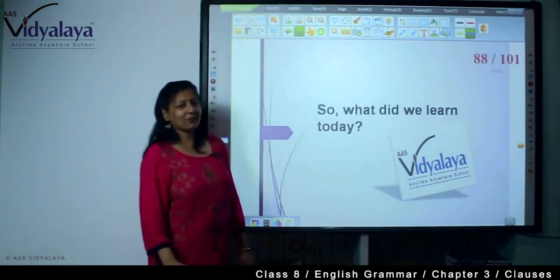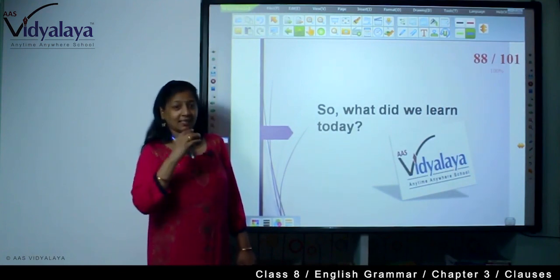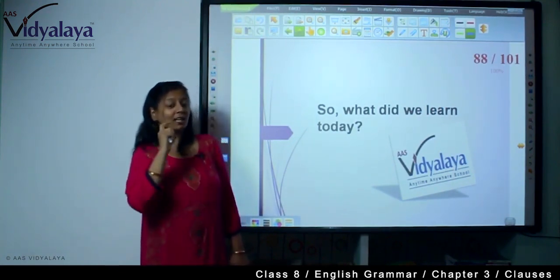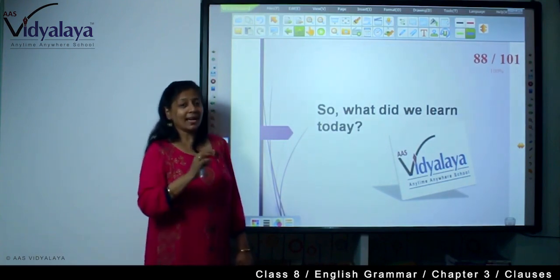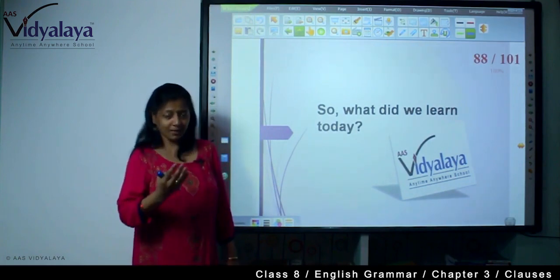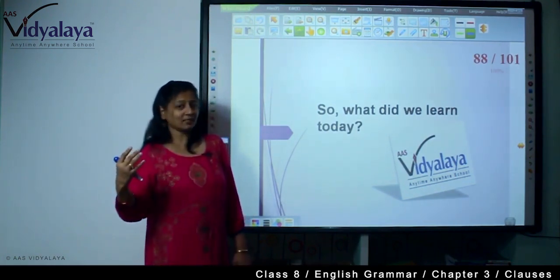So, what have we learned? We have learned about the conditional statements. This conditional statement starts with an if clause. So, they are called if clauses also. And there are three types of conditional sentences. You have seen statements in the first type, second type and the third type.